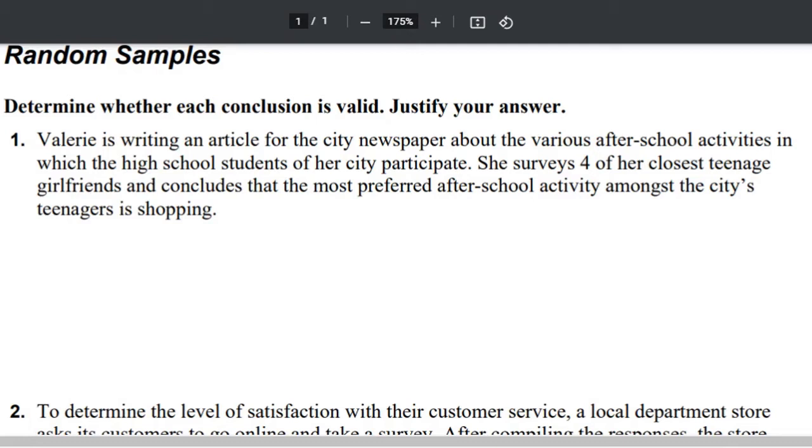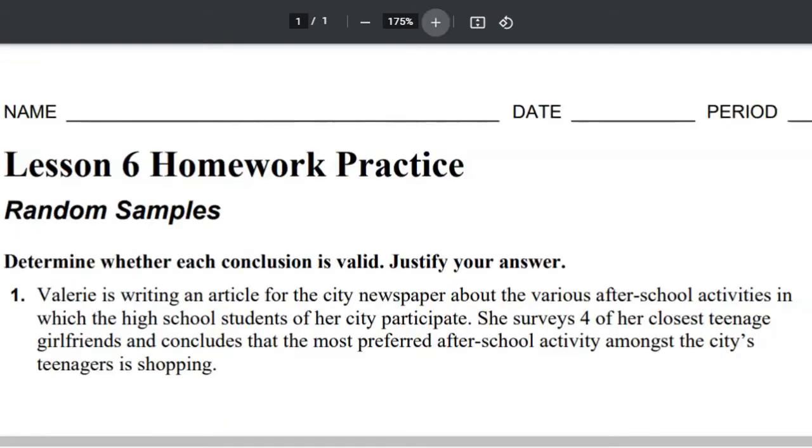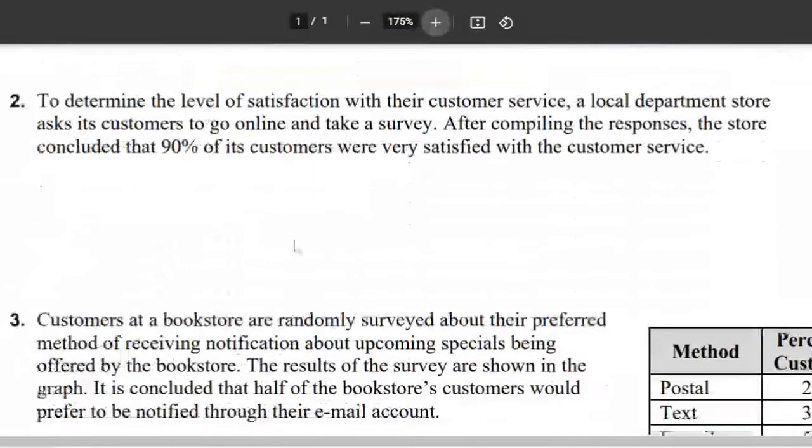All right, we're going to do number 2 and just determine whether the conclusion would be valid, and we're going to justify our answer. So let's look at number 2. To determine the level of satisfaction with their customer service, a local department store asks its customers to go online and take a survey. After compiling the responses, the store concluded that 90% of its customers were very satisfied with